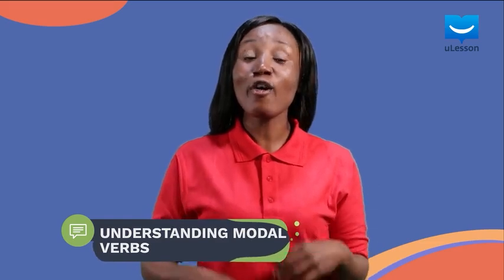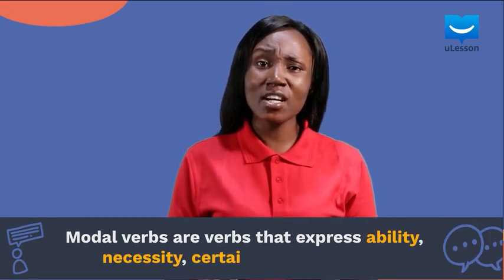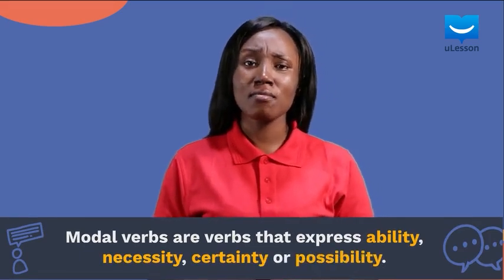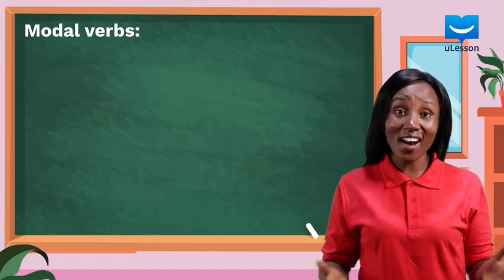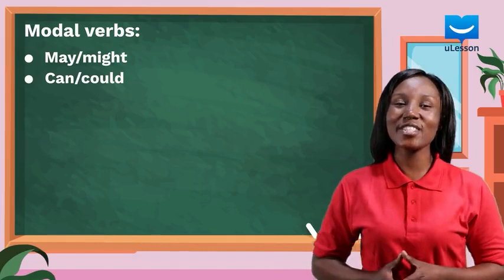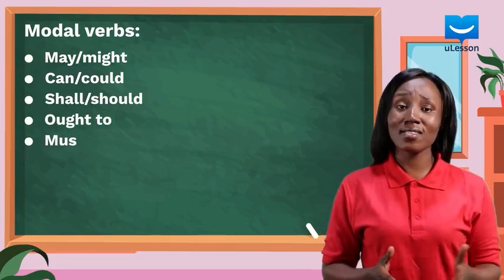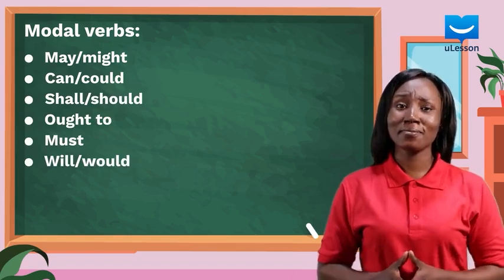Certainty, ability, probability, necessity, and possibility. Anytime you remember these words, think of modal verbs. Modal verbs are verbs that express ability, necessity, certainty, or possibility. Modal verbs are may, might, can, could, shall, should, ought to, must, will, and would.